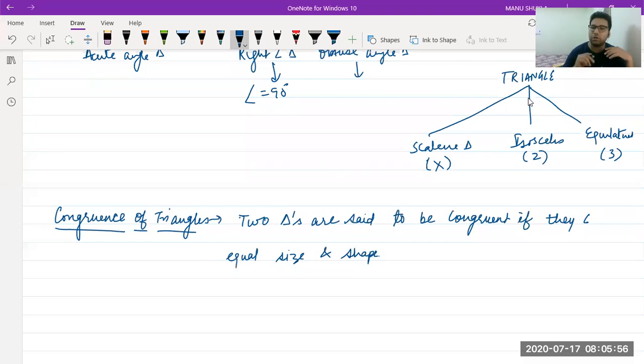So both things are important. Size should be same and shape should be same. It is not only for triangle, for rectangle, for any figure you take. If there are two figures which are superimposing each other, then those two figures are known as congruent figures.